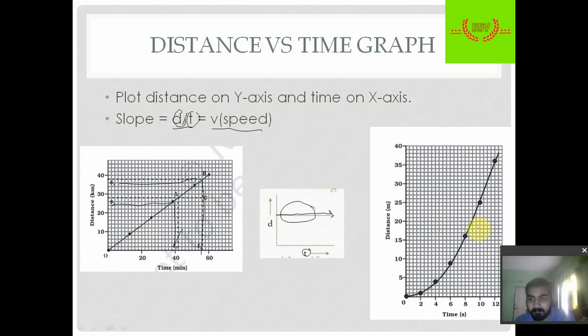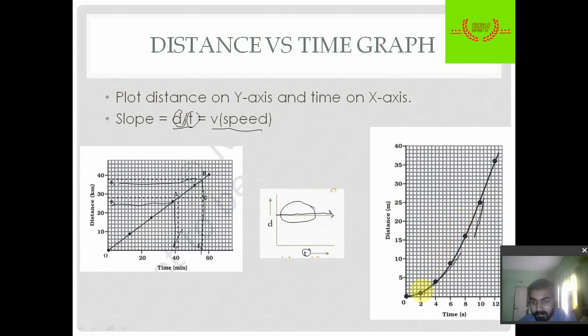Third graph is of the non-uniform motion. In this case, the body's slope is something like this, and here the slope becomes steep. Hence we can say the body is covering non-equal distance in equal time interval.